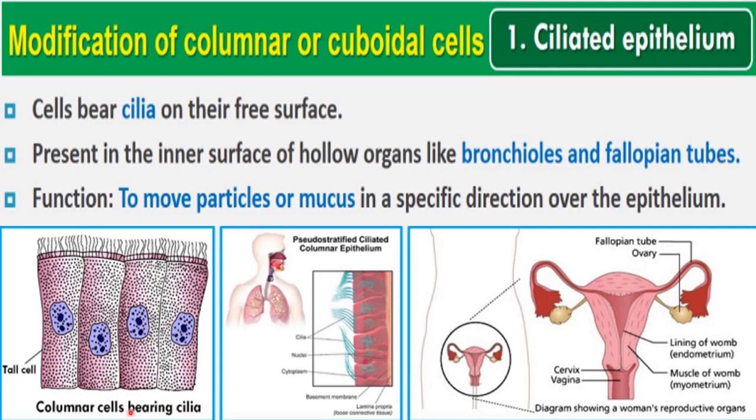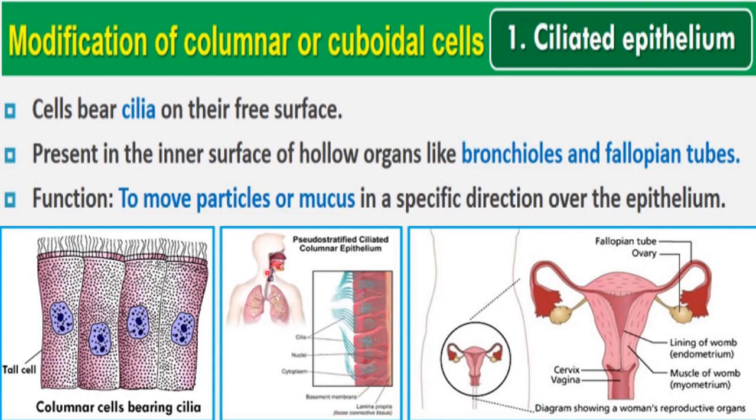Here you can see these are columnar cells, right? You can see these tall and cylinder-shaped cells, so these are columnar cells, and on their free surface these cilia are present. That's why we can say these are columnar ciliated epithelium. So columnar cells bearing cilia means columnar ciliated epithelium. After that,